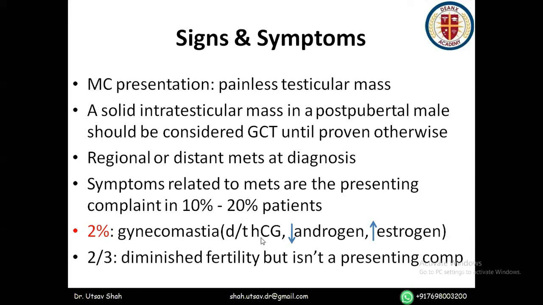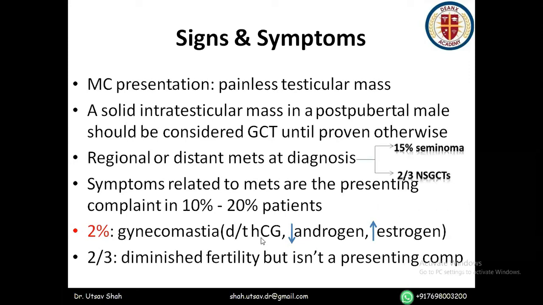Two-thirds of patients have diminished fertility, but it is not a presenting complaint generally. Regional or distant mets diagnosis is present in 15% of seminoma, and almost 66% of non-seminomatous germ cell tumors have regional or distant mets at diagnosis.